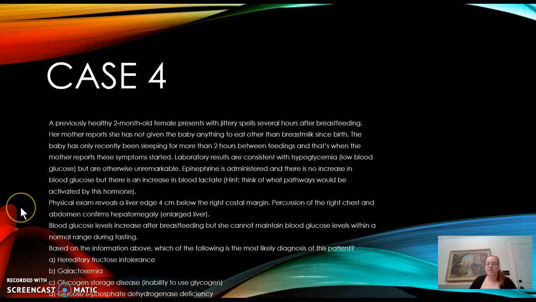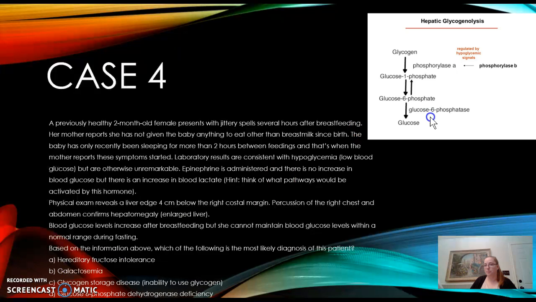So this disorder seems less likely in this case because the baby is exclusively fed breast milk, which can contain fructose, but usually only a small amount. Hereditary fructose intolerance isn't usually seen in infants until formulas and foods that have higher levels of fructose are introduced. So this leaves us with answer C as the likely answer.